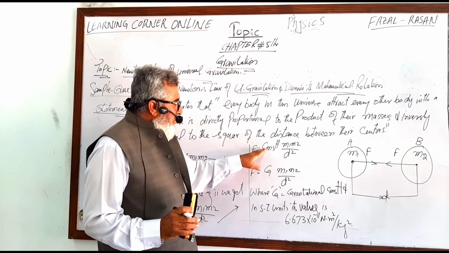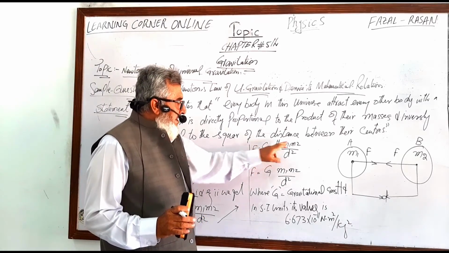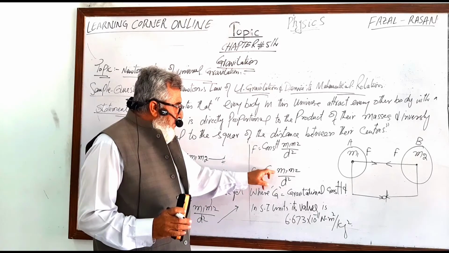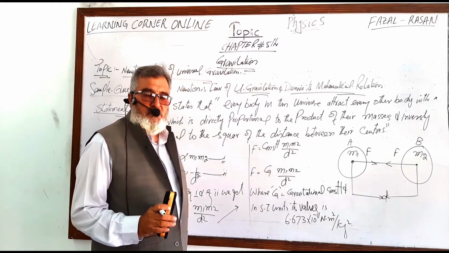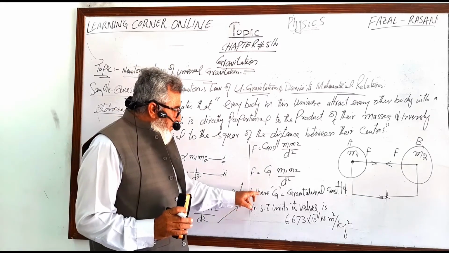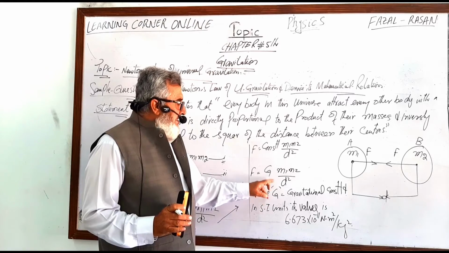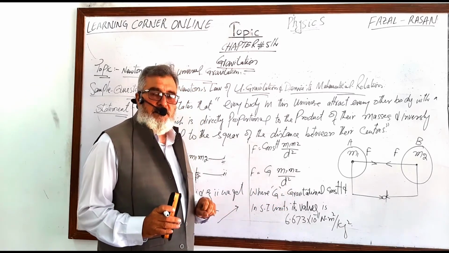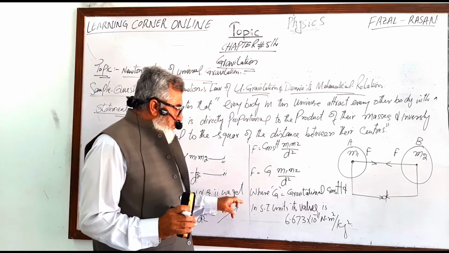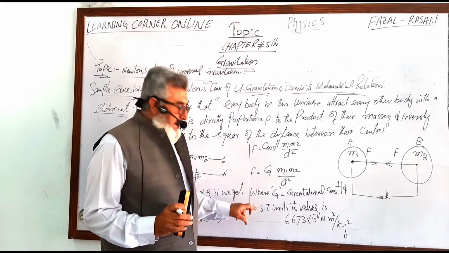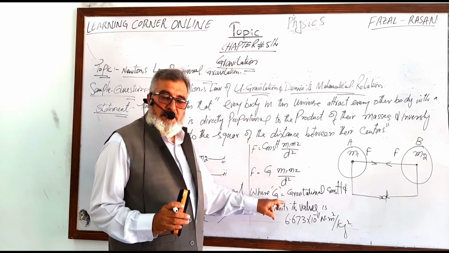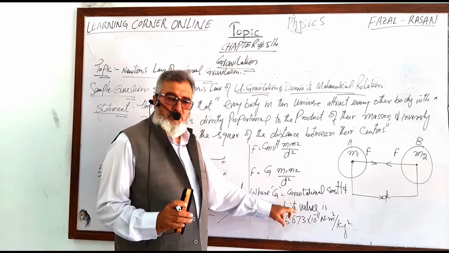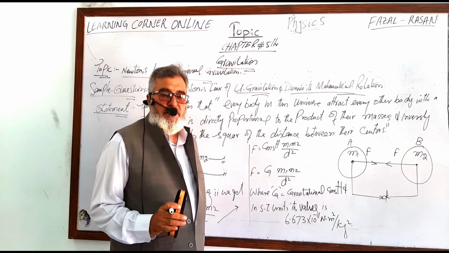So, F is equal to a certain constant into m1 m2 divided by d square, or F is equal to G m1 m2 divided by d square, where G is the constant of proportionality and is known as the gravitational constant, and its value in SI units is 6.673 into 10 raised to power minus 11 Newton meter square per kg square.